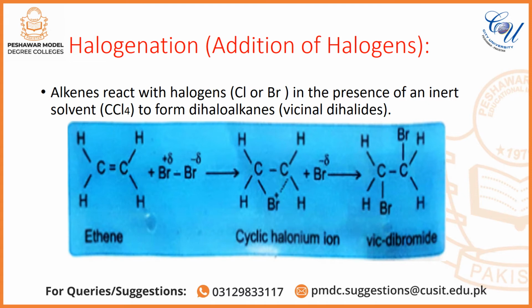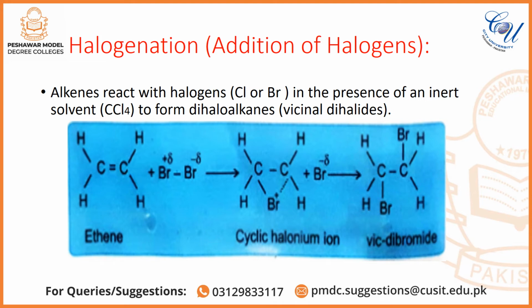Next reaction is halogenation or addition of halogens. Alkene react with halogens, i.e. chlorine or bromine, in the presence of an inert solvent CCl4 carbon tetrachloride to form dihaloalkanes, which is commonly known as vicinal dihalide.